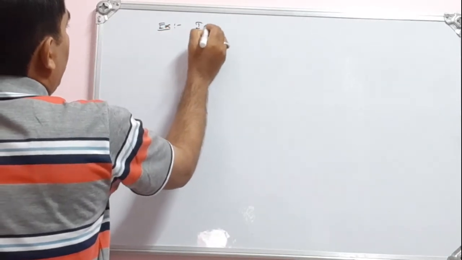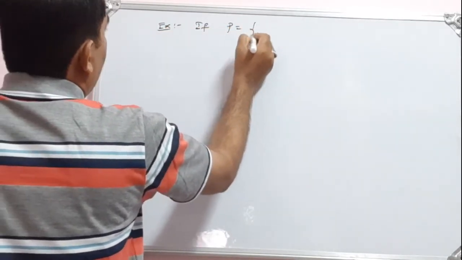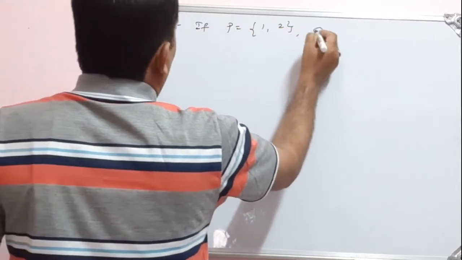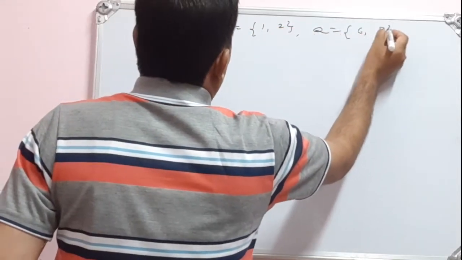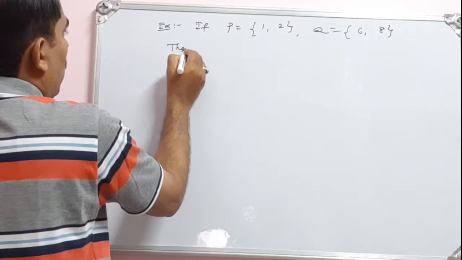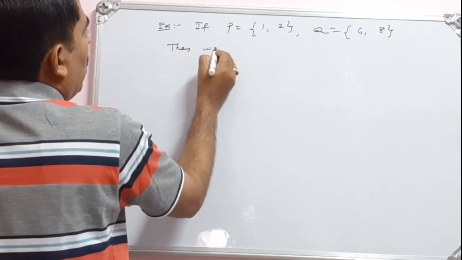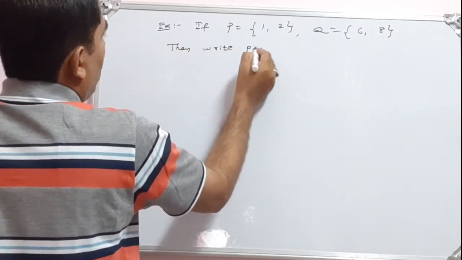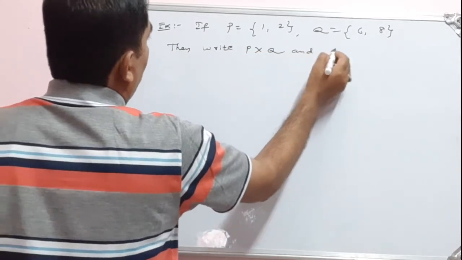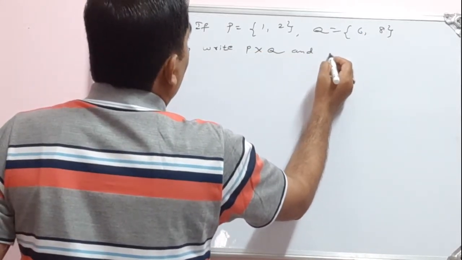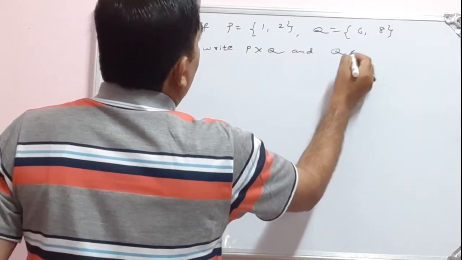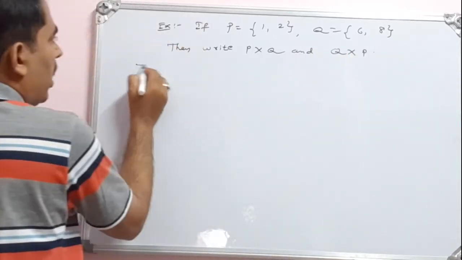Let me take P as 1, 2 and Q as 6, 8. Then let me write the question as P cross Q and Q cross P.